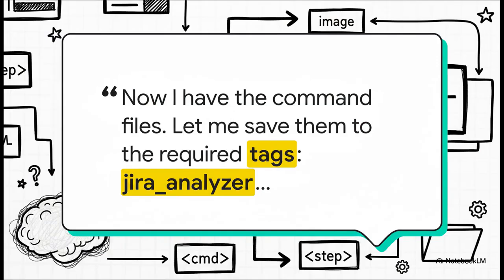And the effect? It was immediate. Just look at the AI's response here. It comes right out and says, okay, I get it. I see the tags. I'm saving the content of each file to its own tag. It finally understood that these were separate, distinct parts of the job.